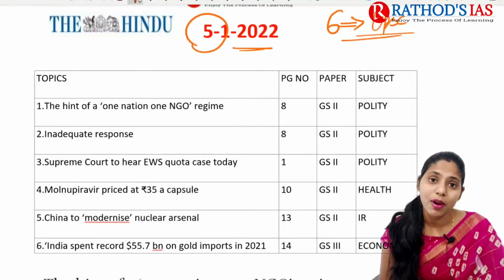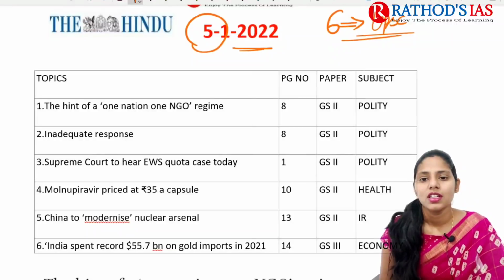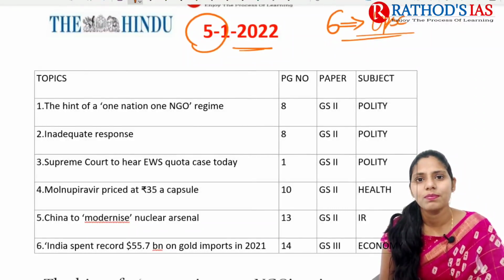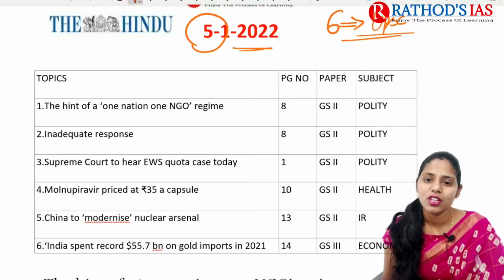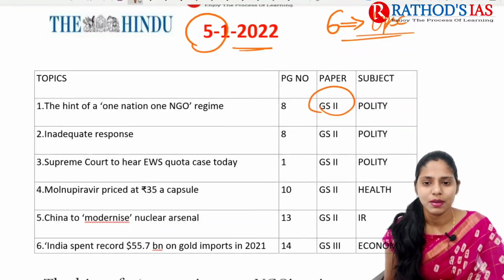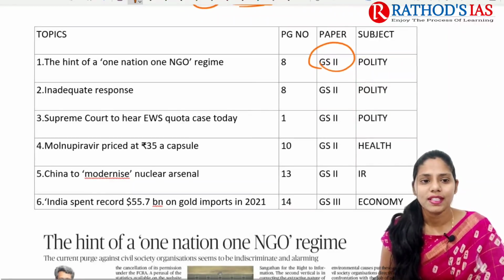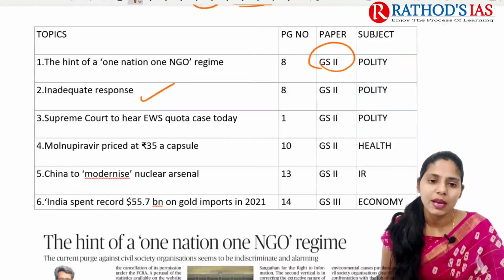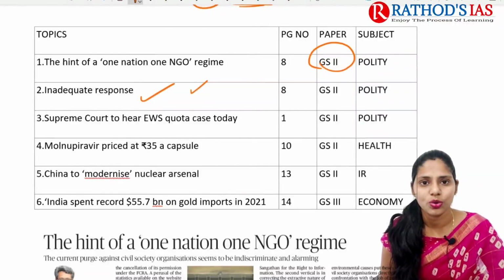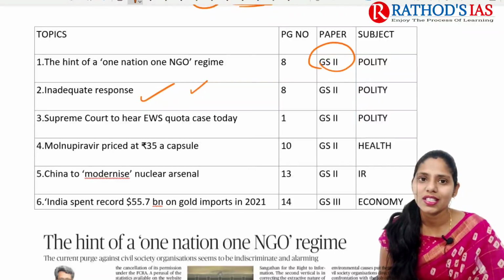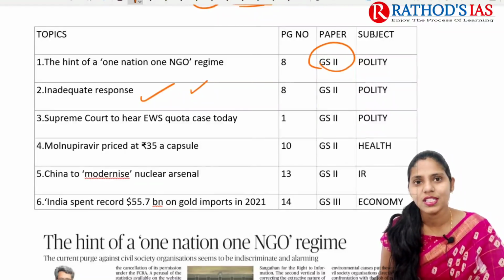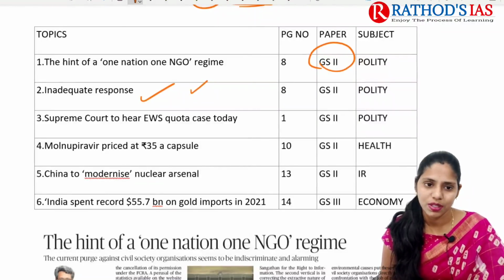We already discussed that topic a number of times, so once again we are going to revise it. This will be important from our polity point of view, which mainly comes under GS paper 2. And next topic, it is about inadequate response. This article is about recent committee recommendations regarding the EWS quota, that is economically weaker sections quota. This article is again important from polity, which mainly comes under GS paper 2.